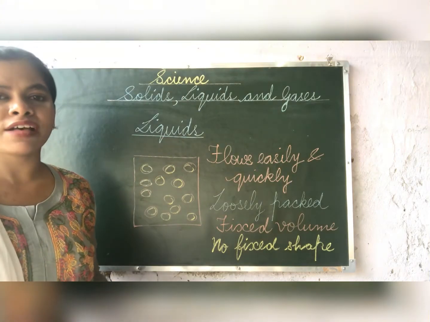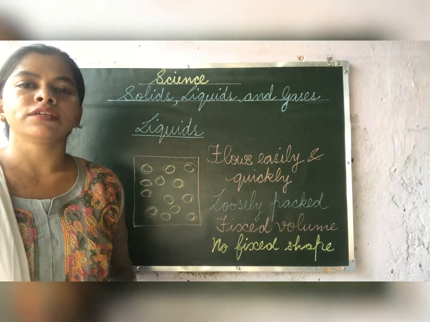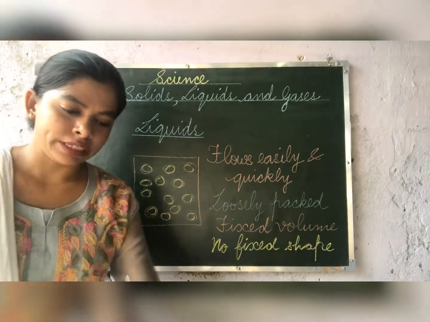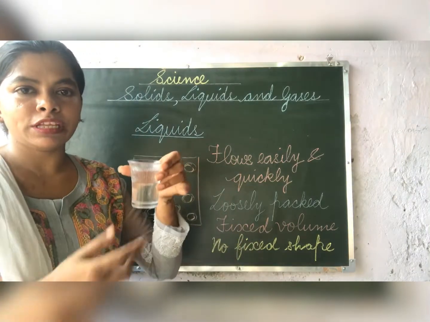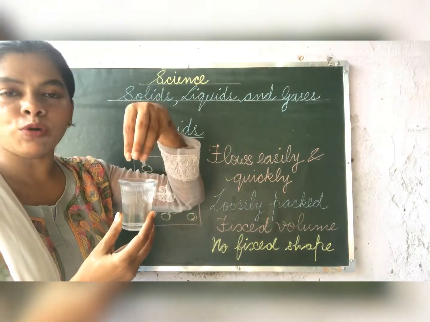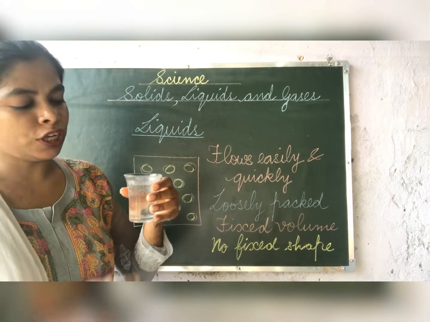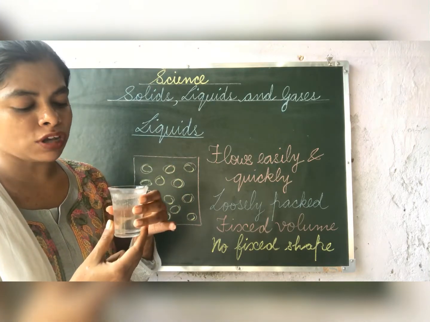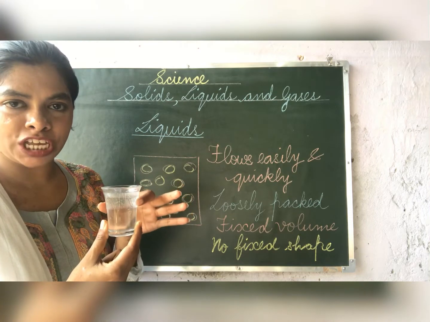We will study about the second state of matter, that is liquid. Children, you must have seen milk, water, oil, juice at home. They are in the form of liquid. See children, this is water and this is in the form of liquid. Very important children, this is glass and I can hold the glass in my hand. Why? Because it is solid, it has fixed shape and size.